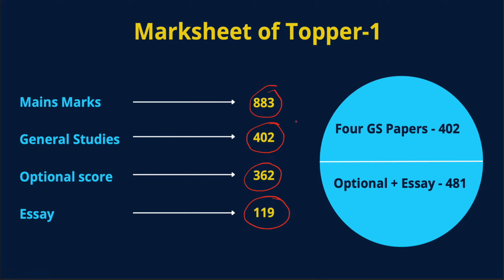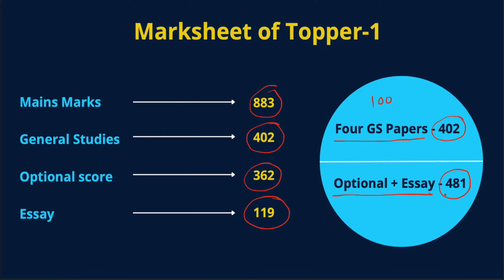If you compare it statistically, we can clearly see that the total for 4 GS papers is 402, which makes it an average of 100 per paper, correct? Whereas the total for optional and essay is 481. So mind you friends, this difference is really huge.